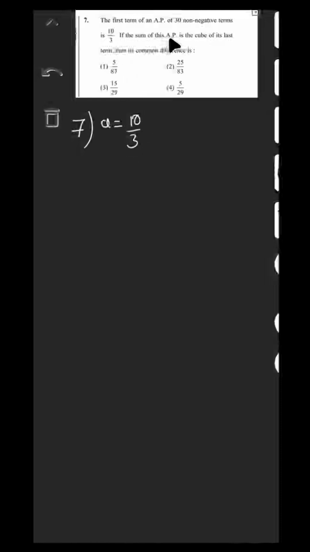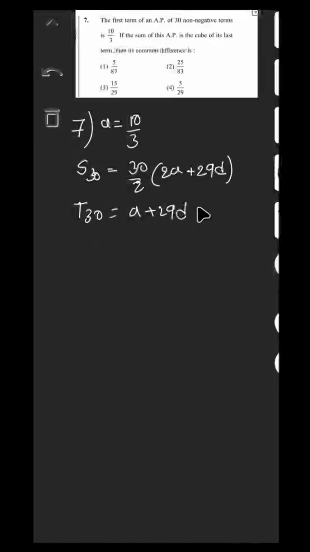And the sum of the AP is the cube of its terms, meaning S30 is equal to n by 2, 30 by 2, 2A plus 29d, and T30 is equal to A plus 29d. Let T30 be M, I take. This is M.